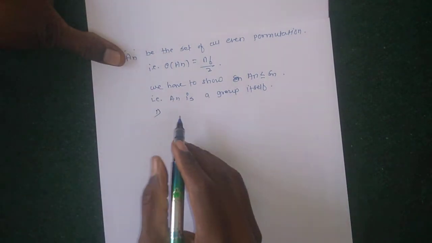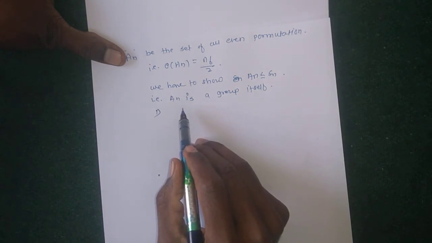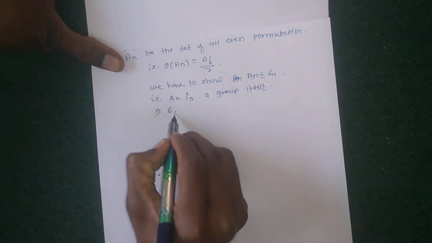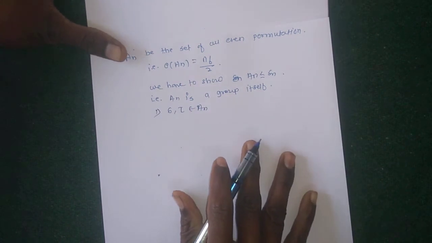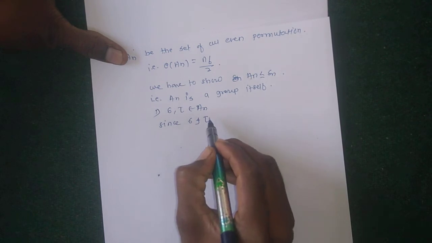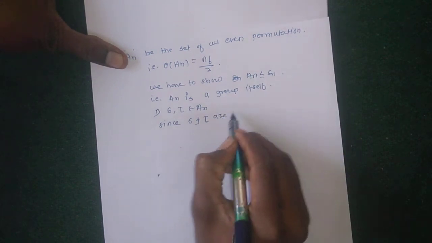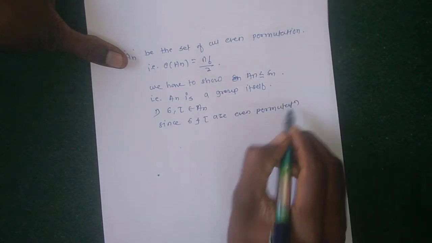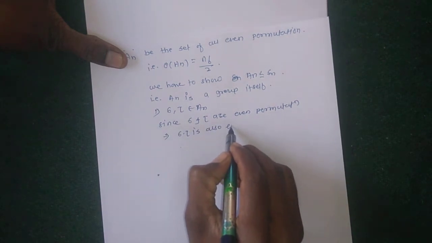Closure property says that if we choose any two elements from An, then their multiplication is again in An. So sigma and tau belong to An. Since sigma and tau are even permutations, then sigma into tau is also an even permutation.